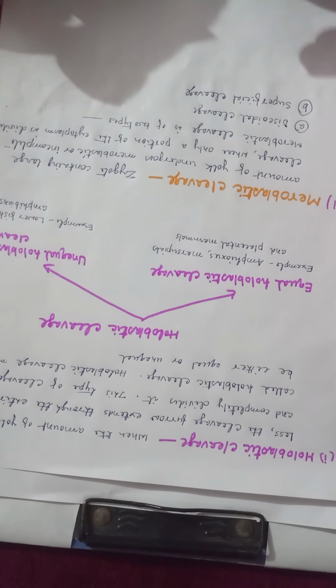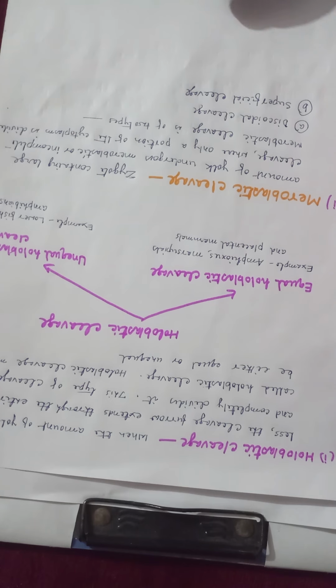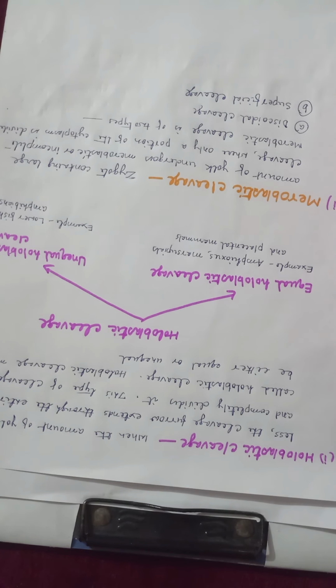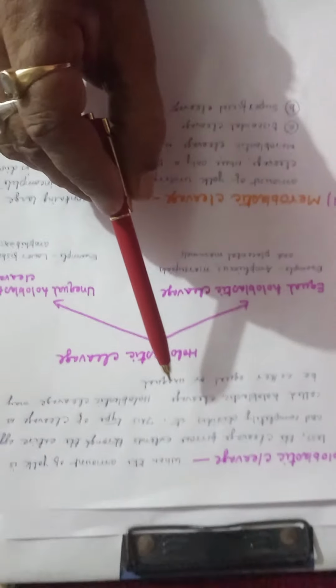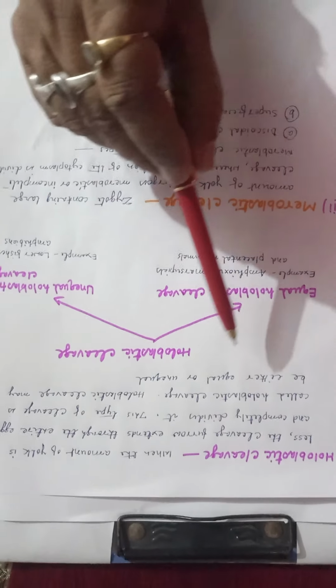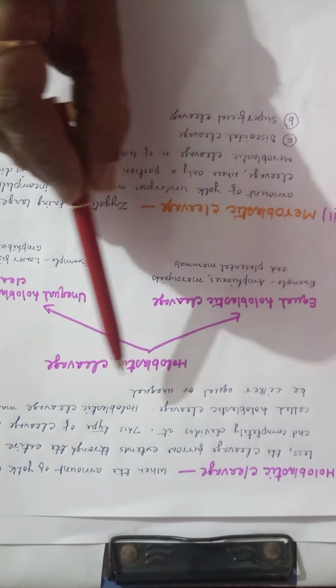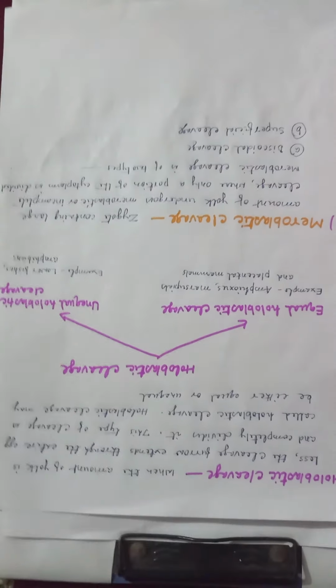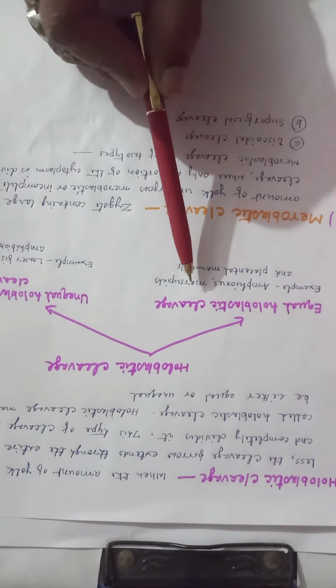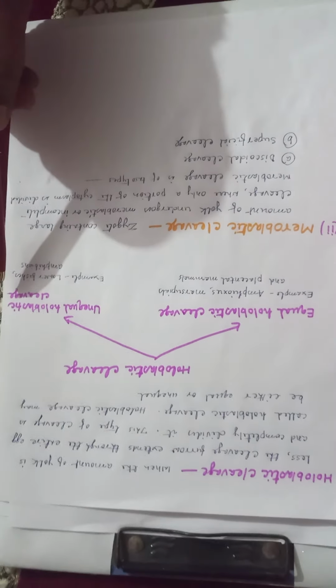First of all, on the basis of amount and distribution of yolk: holoblastic cleavage and meroblastic cleavage. Holoblastic cleavage. When the amount of yolk is less, the cleavage furrow extends through the entire egg and completely divides it. This type of cleavage is called holoblastic cleavage. Holoblastic cleavage may be either equal or unequal: equal holoblastic cleavage and unequal holoblastic cleavage.